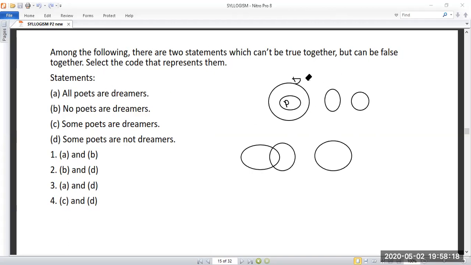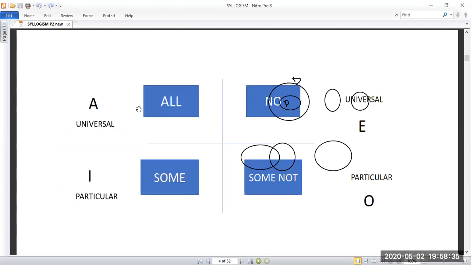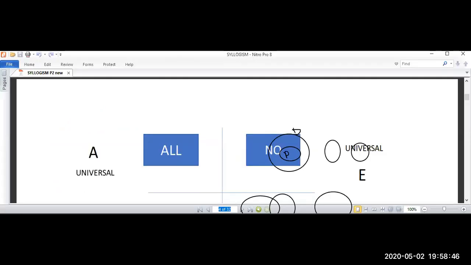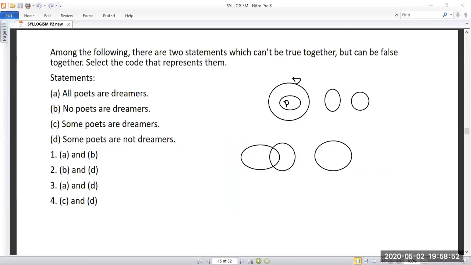Which can't be true together means we have to see the opposite. I have drawn that quadrilateral. We have seen this one. I'll move to 16. So this one, you see, this opposite side cannot be true. All and no. So our answer should be: all poets are dreamers, no poets are dreamers. So our answer should be 1.